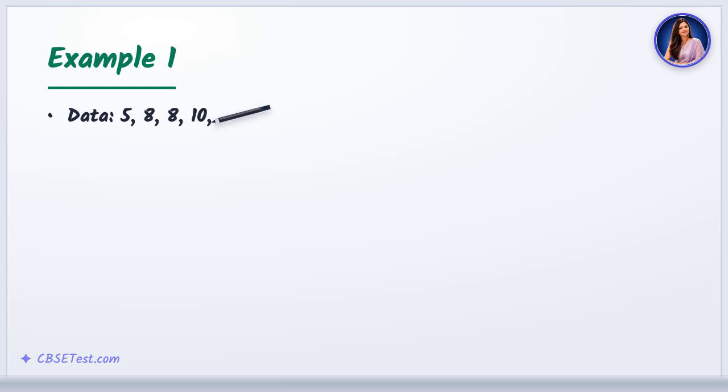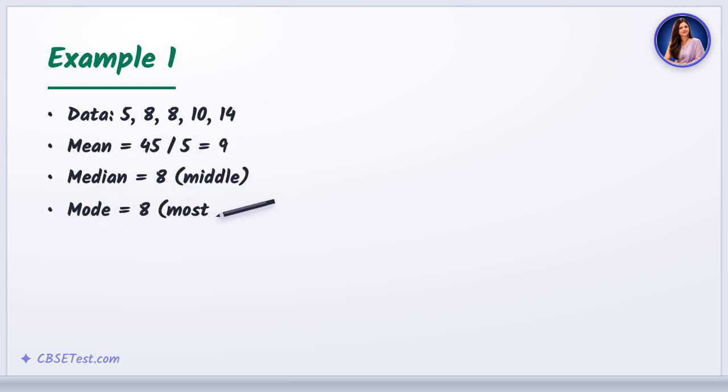For 5, 8, 8, 10, 14, the mean is 45 over 5, which is 9. The median is the middle value, 8, and the mode, the most frequent, is also 8.